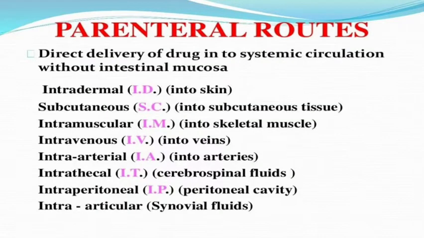Next is the parenteral route, which directly delivers the drug into the systemic circulation without passing through the intestinal mucosa. We give intradermal into the skin, subcutaneous into subcutaneous tissue, intramuscular into skeletal muscles, intravenous into veins, intraarterial into arteries, intrathecal into cerebrospinal fluid, intraperitoneal into the peritoneal cavity, intraocular, and intraarticular into the synovial fluid.